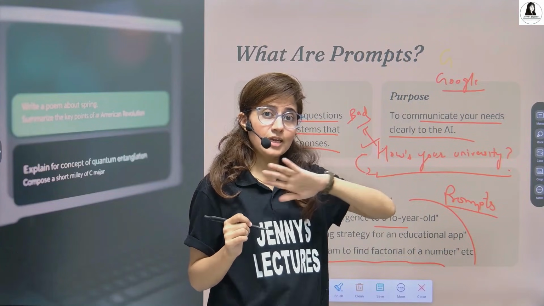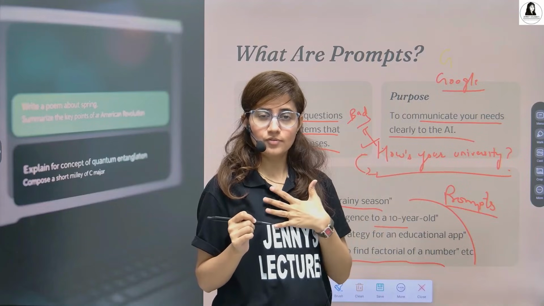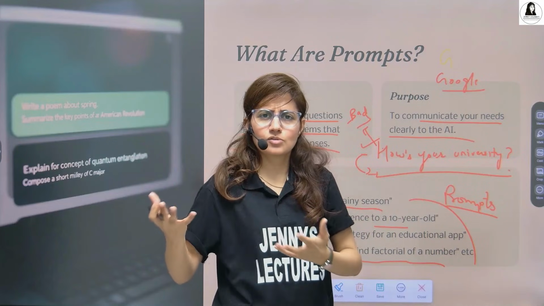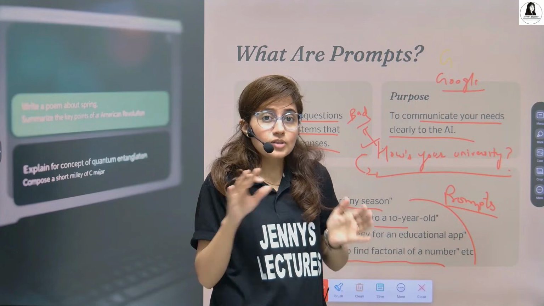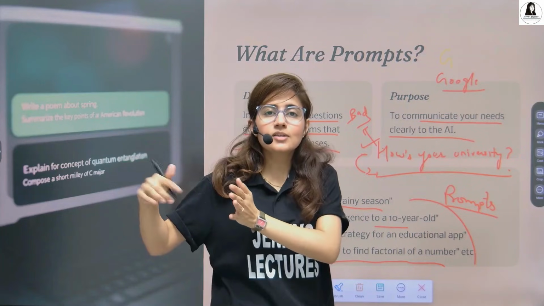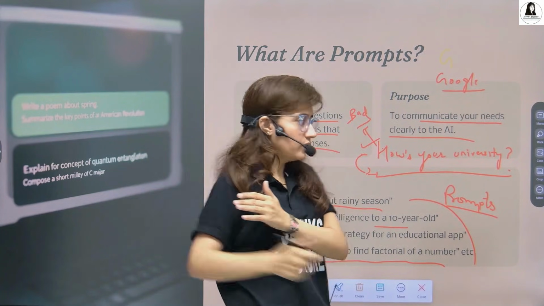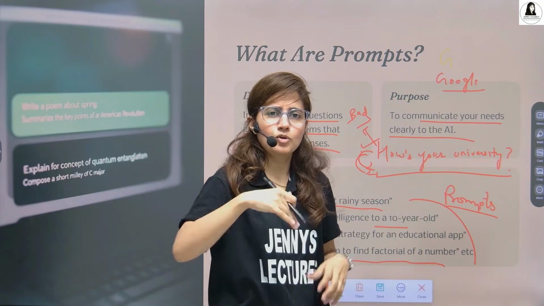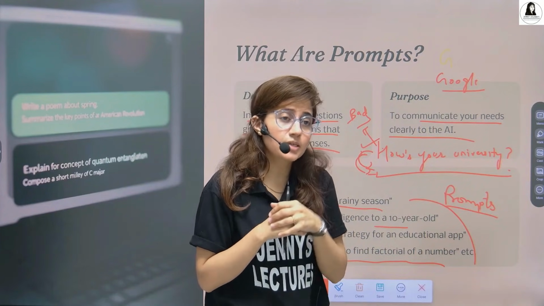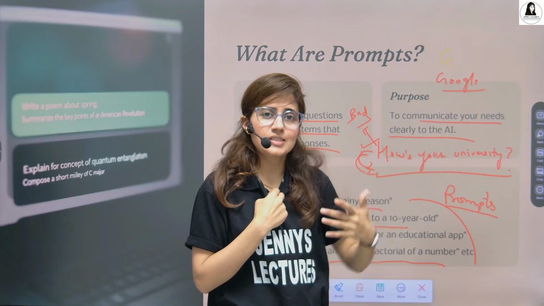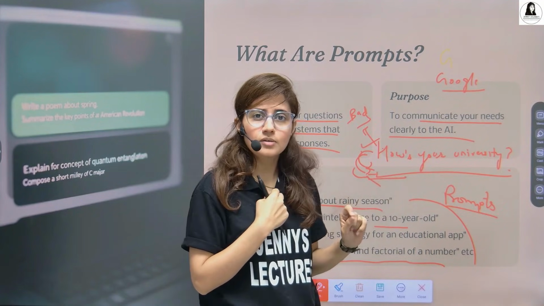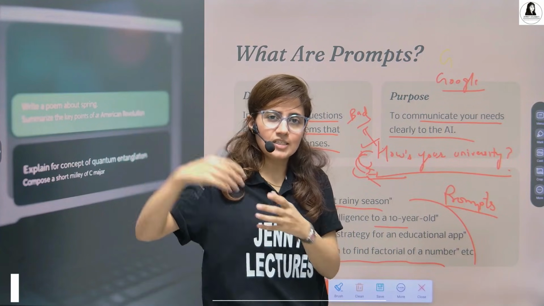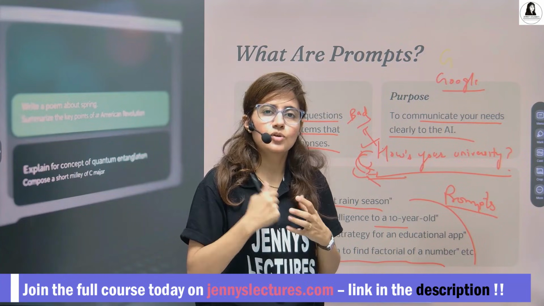The second one, where I have mentioned clearly that I want to apply for this kind of job in your computer science department, and then I'm asking how's this college, that is more clear than this one. So that is considered a good prompt. In the first case, the answer you will get is vague and maybe not to your satisfaction, not according to what exactly you want to ask, because my friend didn't get my question exactly. But in the second question, the answer would somewhat meet my expectations. What exactly I want to ask, I'll get the output accordingly.